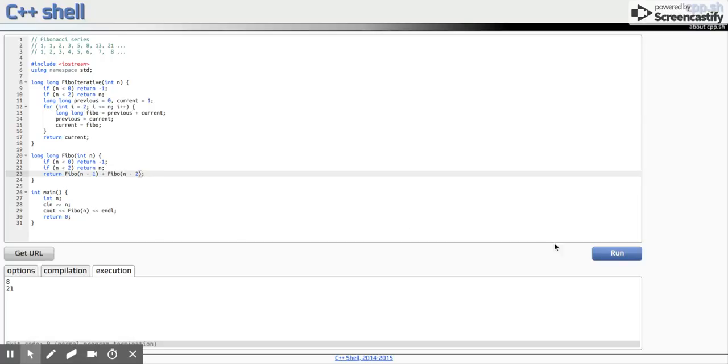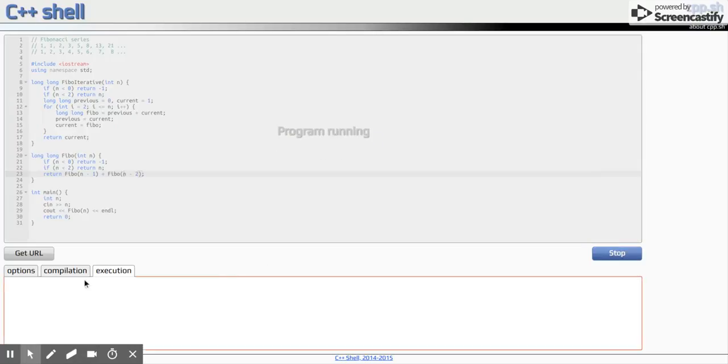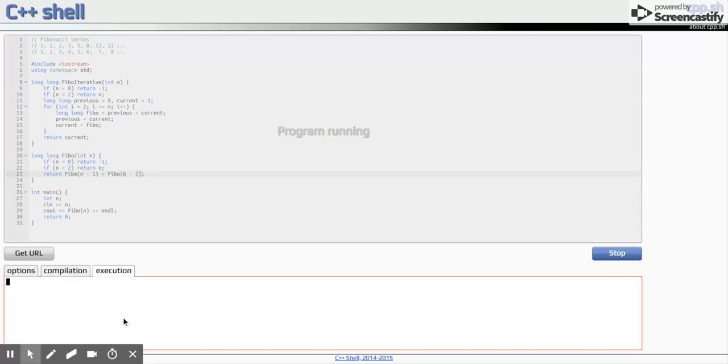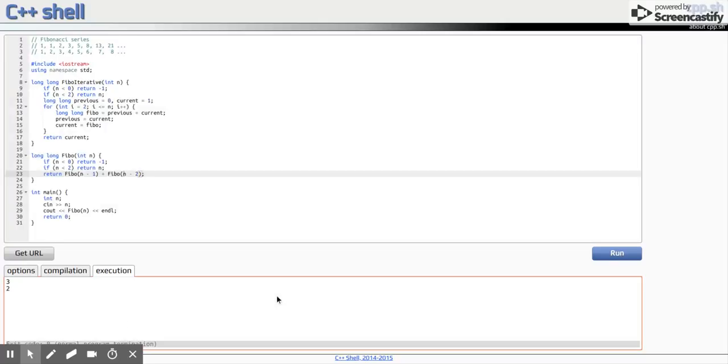Let's try running this. Let's try 7. This is 13. That is correct. And then let's try 3. Should get 2. Yeah, this is also working perfectly fine. But the problem with this approach is that the order of the solution is 2 power n, which is, every call to this function will call 2 of the same function.